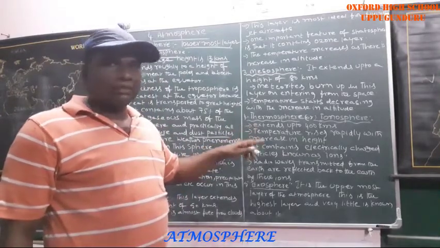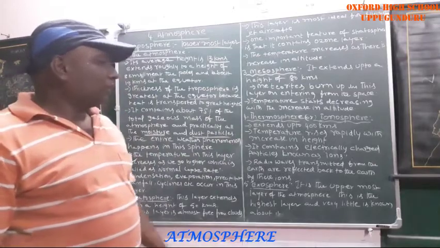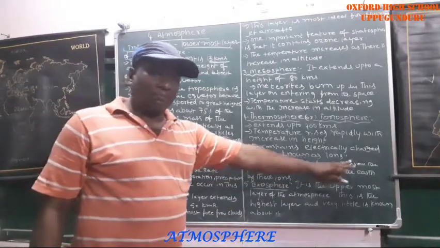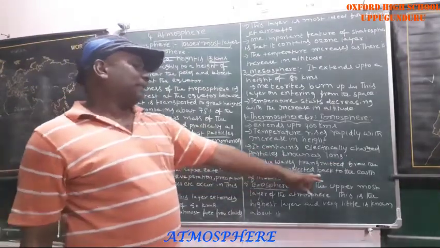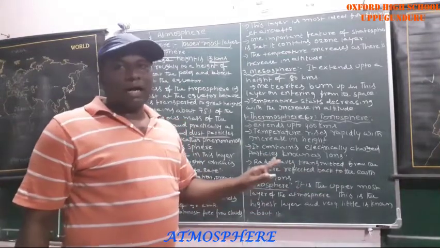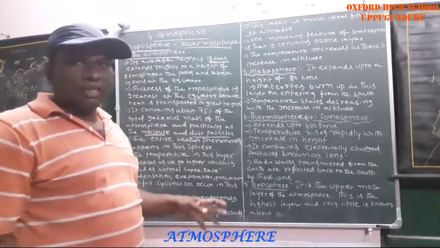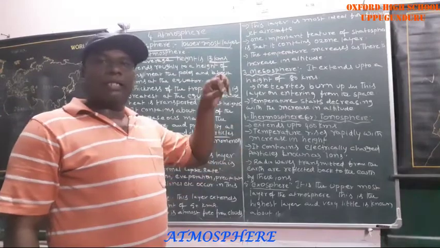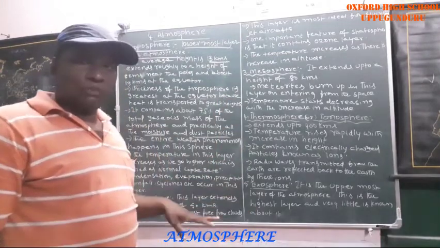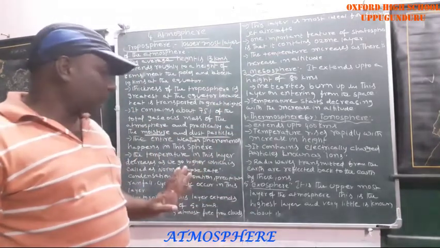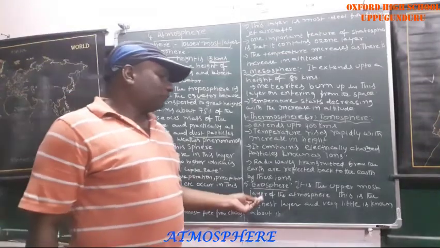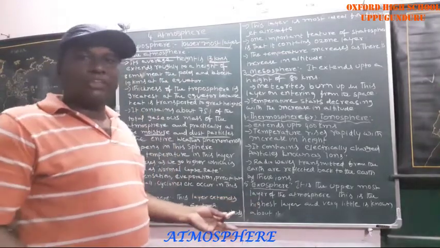That's why it is called the ionosphere. Radio waves transmitted from the earth are reflected back to the earth by these ions. Due to these ions, radio waves reflect back to the earth, which is very important for getting information. Exosphere. Regarding this sphere, we don't know much.